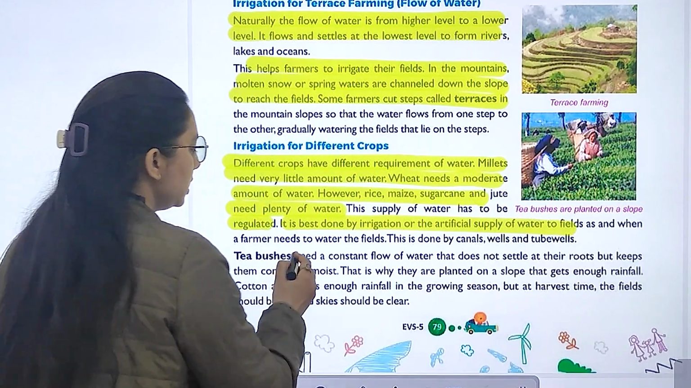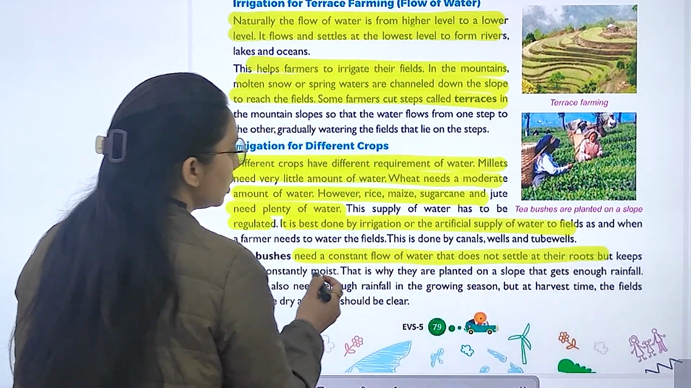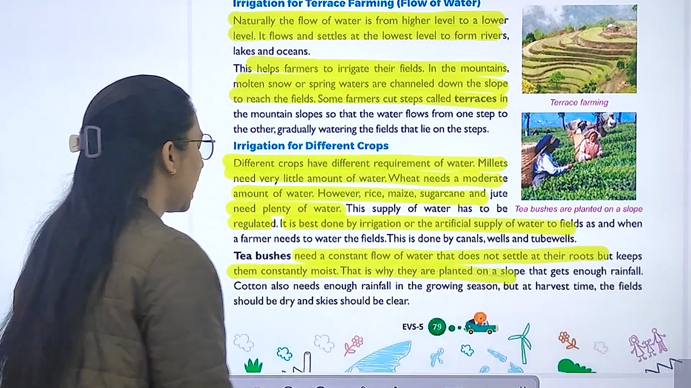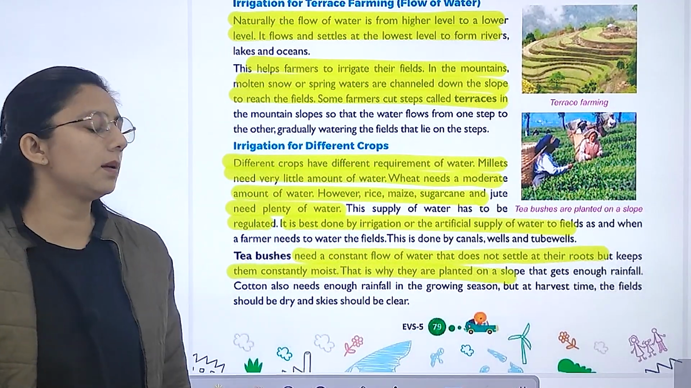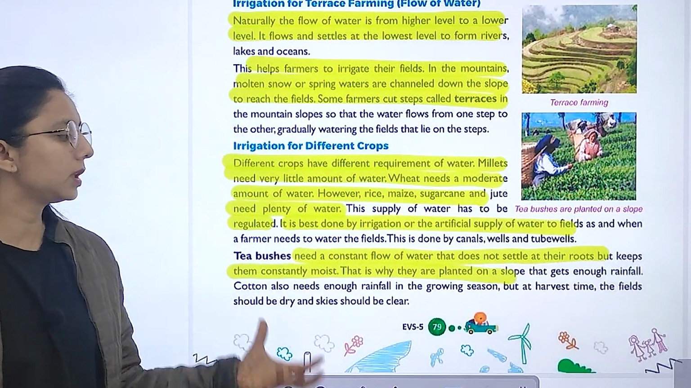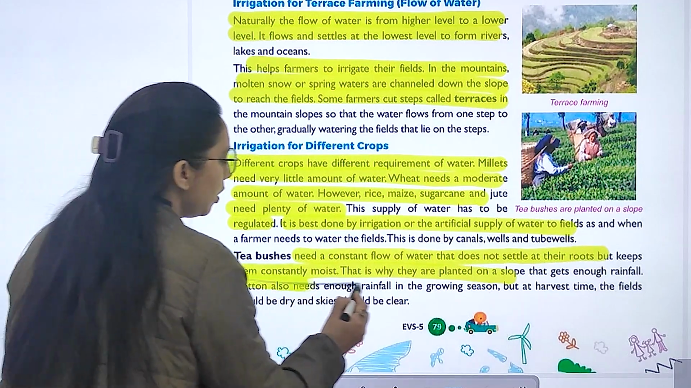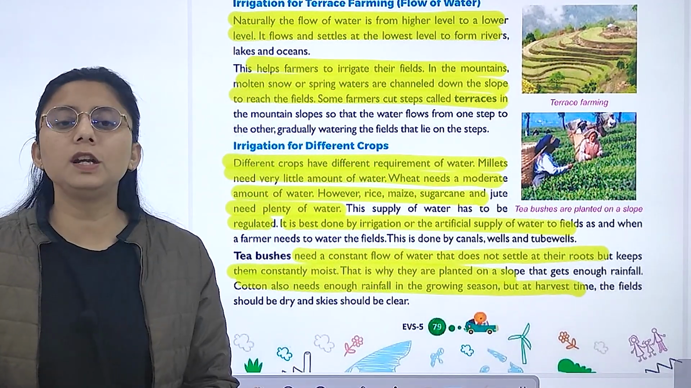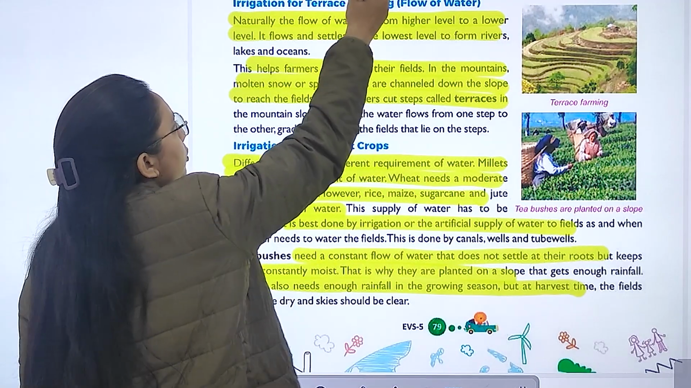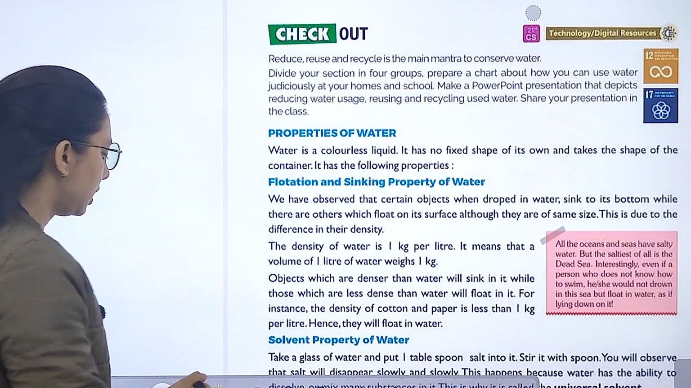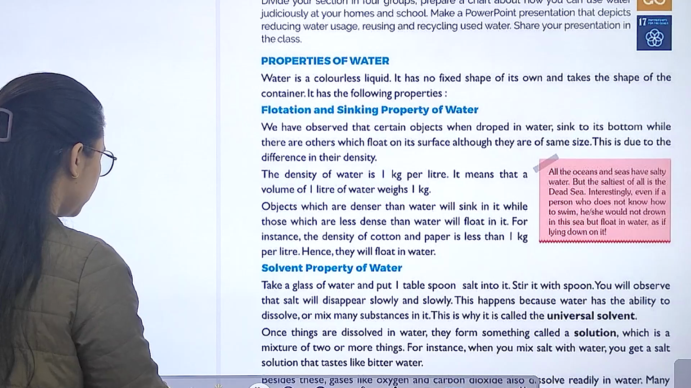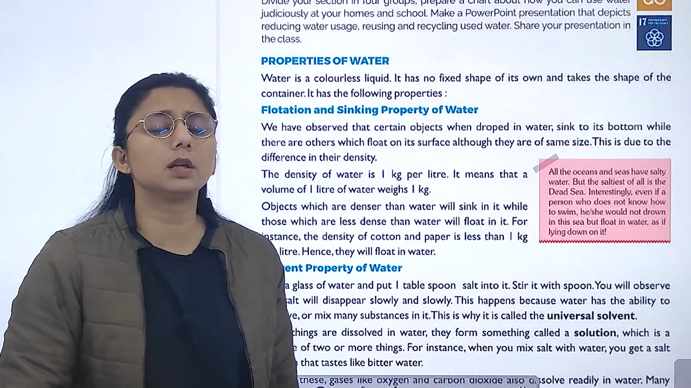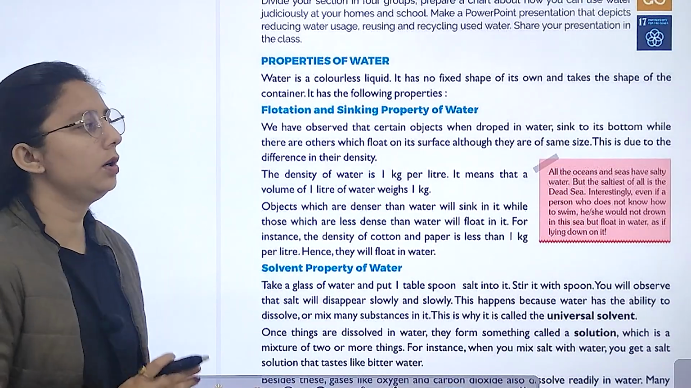Tea bushes need a constant flow of water that does not settle at their roots, but keeps them constantly moist. That is why they are planted on a slope that gets enough rainfall. Cotton also needs enough rainfall in the growing season, but at harvest time the field should be dry and the sky should be clear. Now let's study the properties of water. Water is a colorless liquid. It does not have any fixed shape, no odor, no smell.